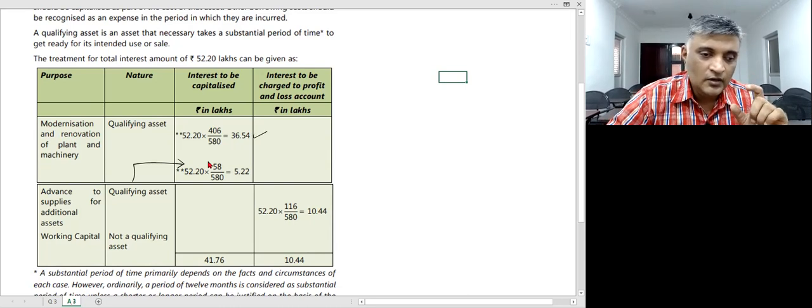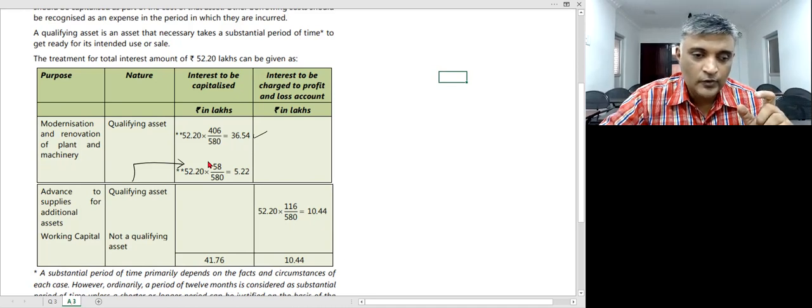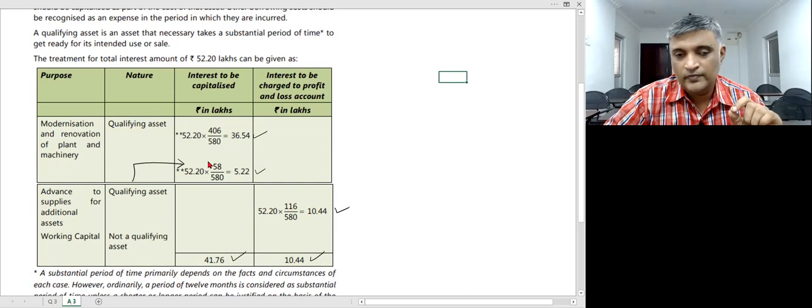Second, 10% of that, 58 by 580 into 52.2, which is 5.22. So you can consider these two as 41.76. That's the total interest to be capitalized. Obviously, the interest on the working capital loan, 116 by 580 into 52.2, which is 10.44, we can take to the P&L account. This is one part of the story.